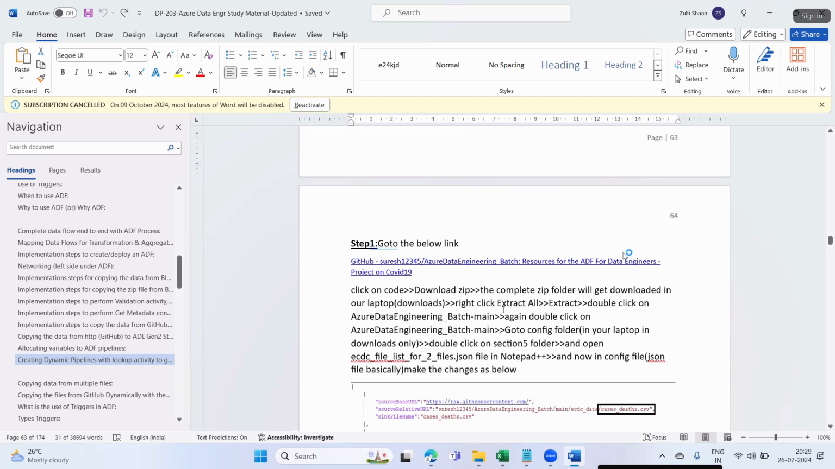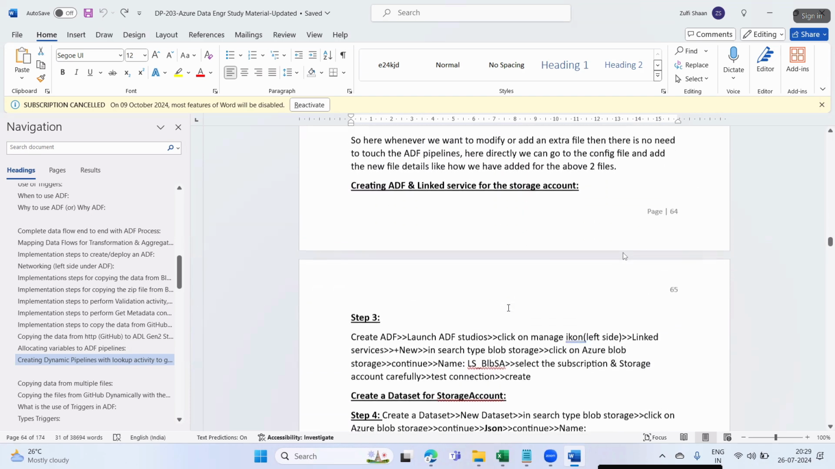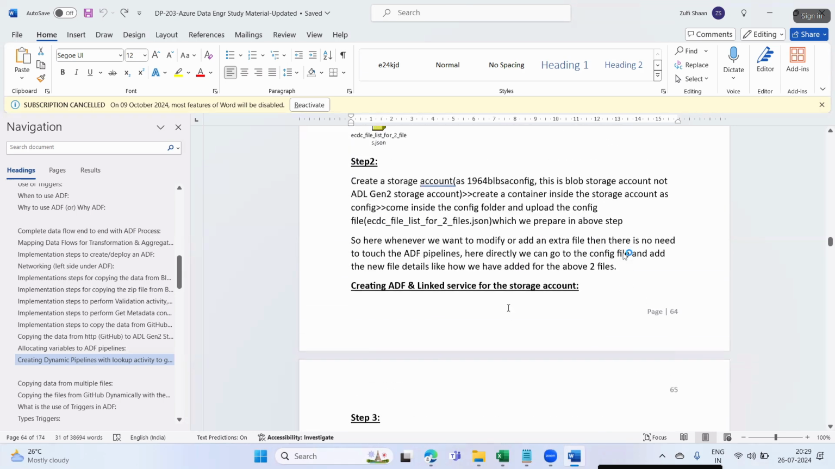Okay, so in this lab, we are going to use the lookup activity. That's why I'm giving an explanation about the lookup activity.